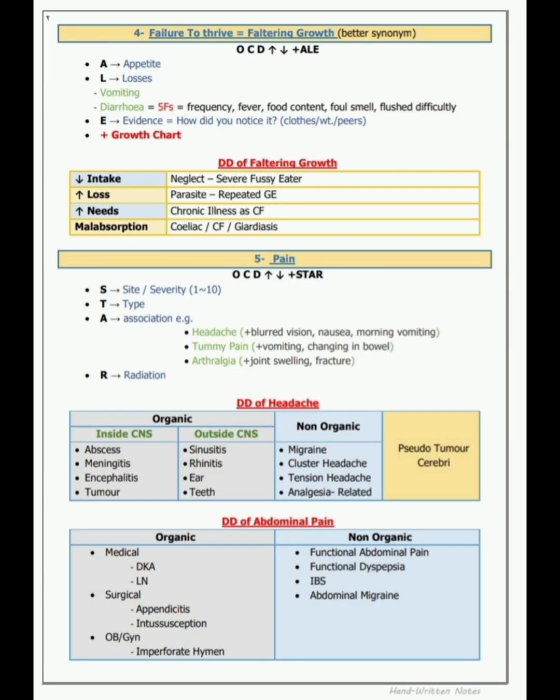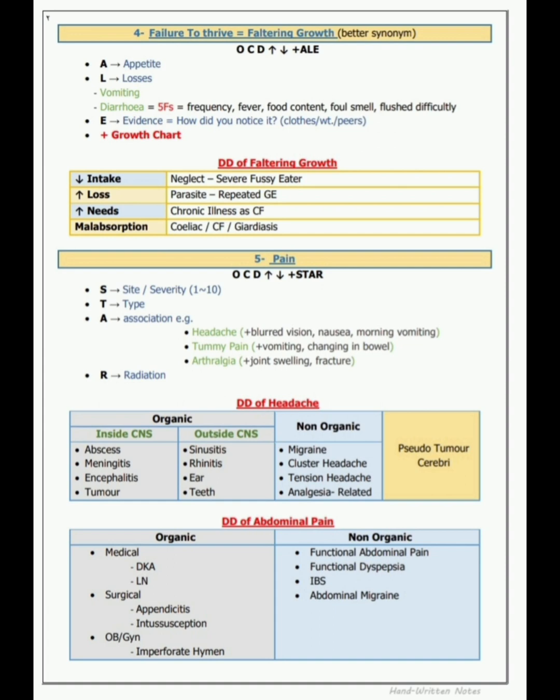Number 4 complaint is failure to thrive, faltering growth, that is a better synonym. Okay, so failure to thrive: the child is not growing well, the mother is complaining. Then we again take the history, OCD: when it started, when first you noticed that, and how long he has been suffering from not growing properly. Is there any triggering factor or any inhibiting factor of this faltering growth?